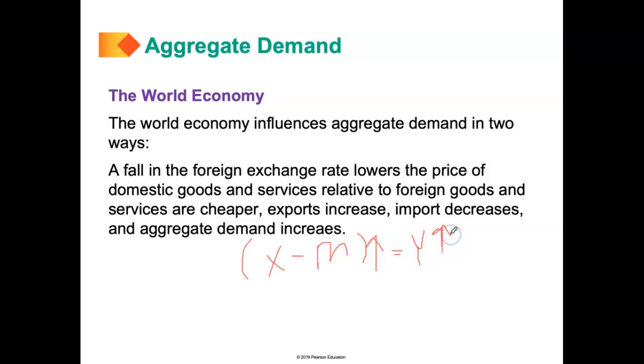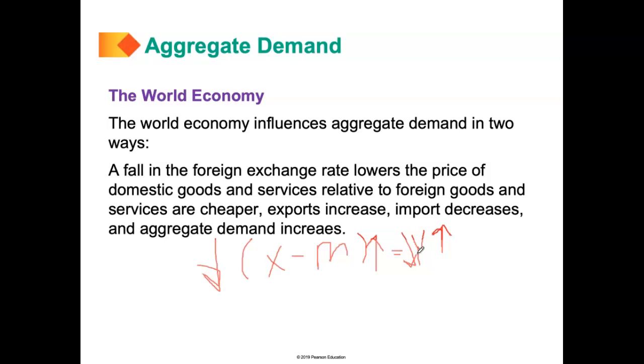Now if there's a rise in the foreign exchange rate, this will increase the price of domestic goods relative to foreign goods. Exports will decrease because our goods will look really expensive to foreigners. Our imports will increase because foreigners' goods will look really cheap to us, and aggregate demand will basically decrease. In that sense, X minus M will fall and Y will basically fall.